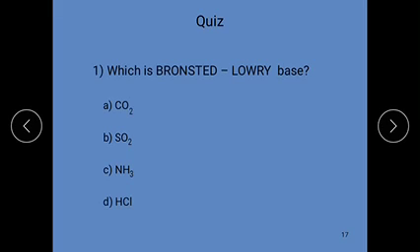Among these, only one substance has accepting capacity for a proton. Carbon dioxide is not, sulfur dioxide is not. Ammonia is the right answer because it is capable of accepting a proton.